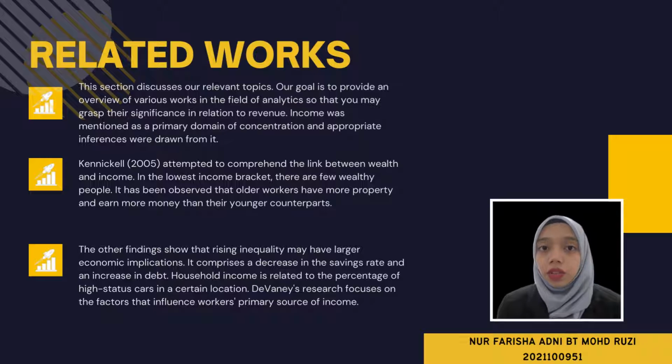It comprised a decrease in saving rates and an increase in debt. Household income is related to the percentage of high status cars in a certain location. The Venice research focused on the factors that influence workers' primary source of income. Pension plans, social security, self-employment, and personal savings are the four main sources of retirement income.